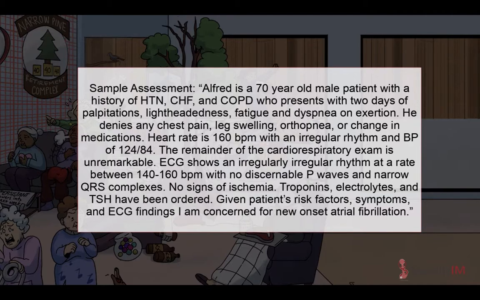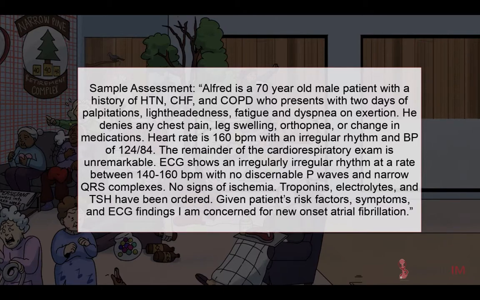Alfred is a 70-year-old male patient with a history of hypertension, CHF, and COPD who presents with 2 days of palpitations, lightheadedness, fatigue, and dyspnea on exertion. He denies any chest pain, leg swelling, orthopnea, or change in medications. His heart rate is 160 BPM with an irregular rhythm and BP of 124 over 84.